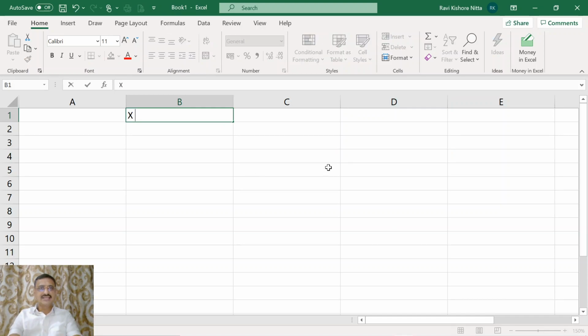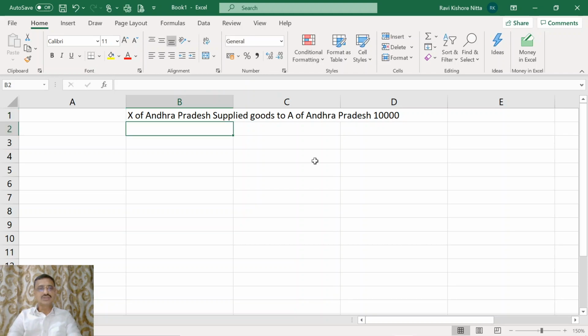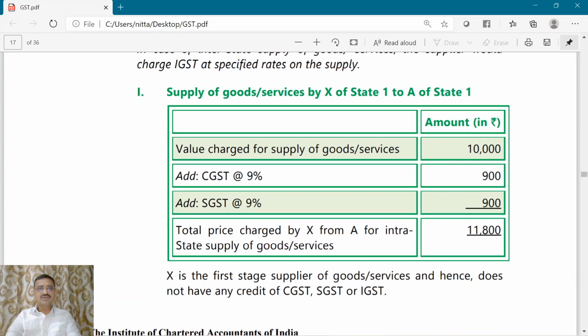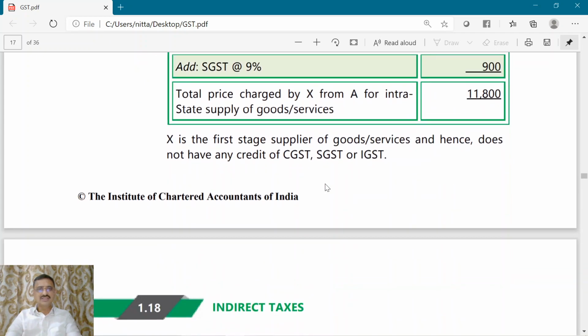There is one Mr. X of Andhra Pradesh who supplied goods to A of Andhra Pradesh for rupees 10,000. The rate of GST is 18%.